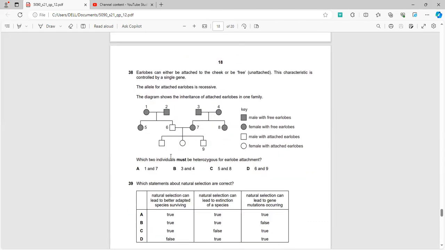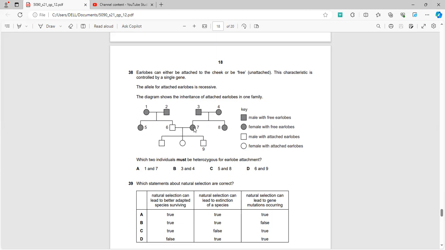Now they ask which two individuals must be heterozygous. We need to know that if a person is heterozygous, obviously the offspring will not retain all of the same characteristics, because if he was homozygous, it would be exactly identical, because he would be autosomal dominant. Because he is heterozygous, we need to look at the offspring carefully and see which offspring are different from the parent.